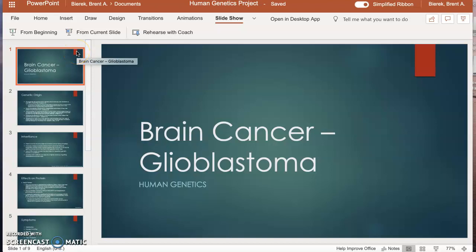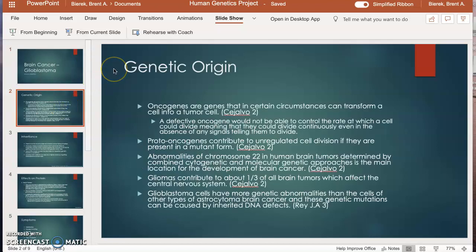I'm going to be talking about brain cancer, specifically glioblastoma. Some information on the genetic origin of glioblastoma.